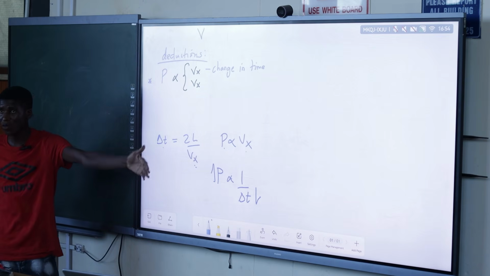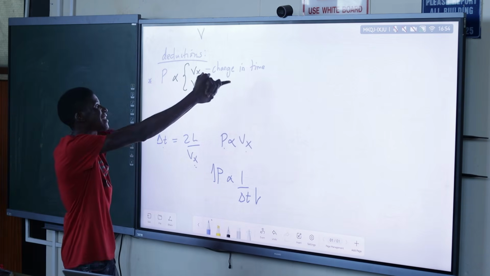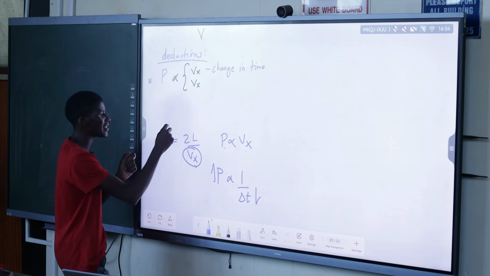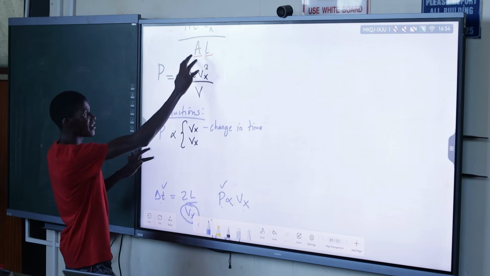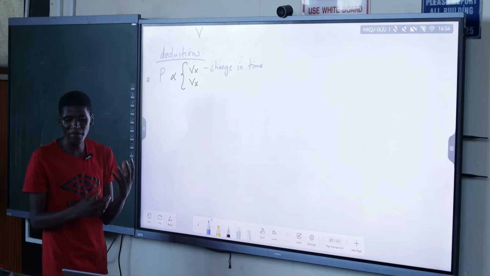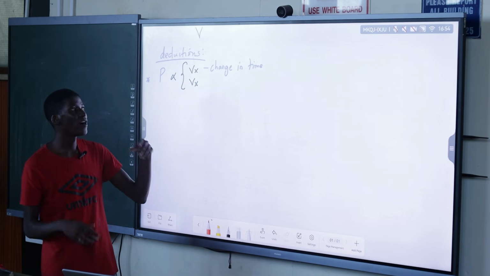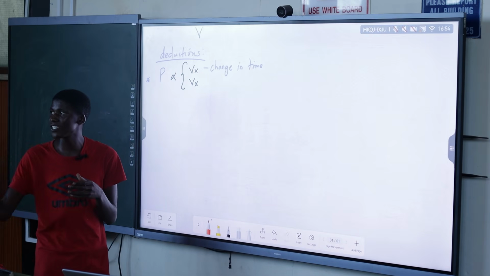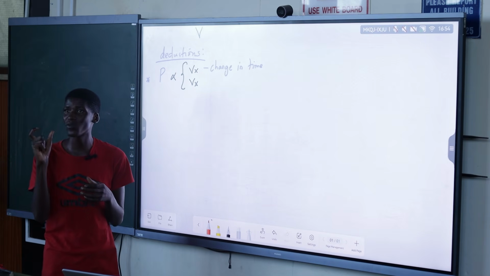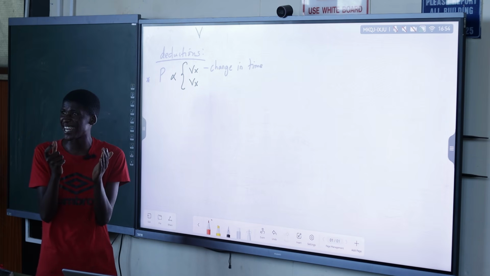More frequent collisions, yes, a higher frequency. So this Vx is kind of a link between the time and the pressure, according to this equation. In other words, you can say this Vx is coming from the change in time, and it tells us the more frequent collisions we have, meaning more collisions per unit time, because it takes a shorter time.